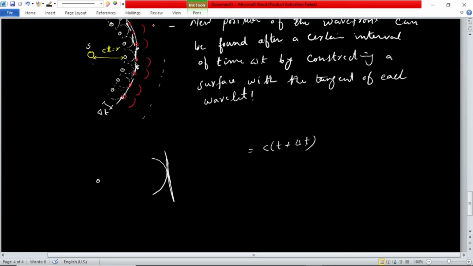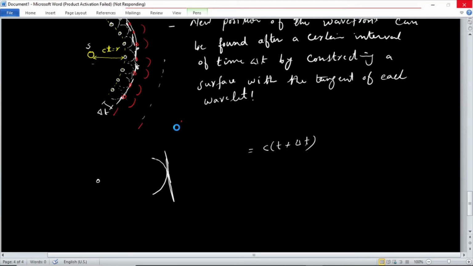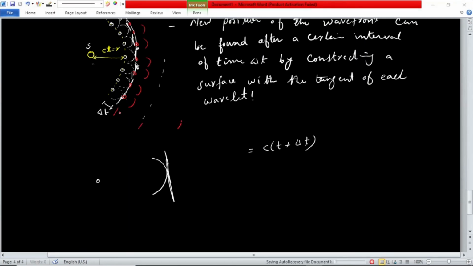The second one is, if we want to know the shape and position of the second, third or fourth wavefront, we can easily find it by checking after how much time this wavefront will reach here, and then using this formula we can see what the position of the wavefront will be. By touching the tangents on these surfaces to each other, we can also find the shape of the wavefront.